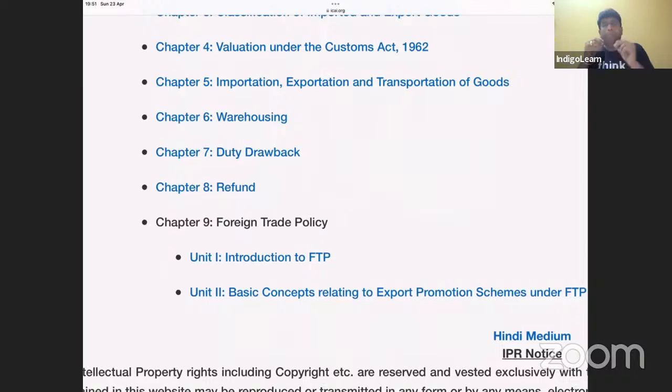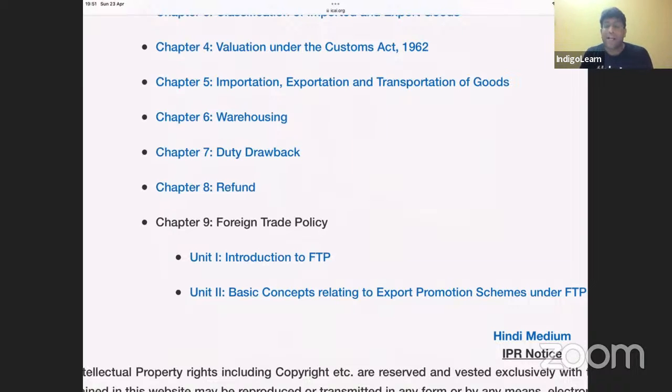And in case where imported goods are used in manufacture of finished goods and then finished goods are exported, the drawback provisions are not given by section 74. The drawback provisions are given by section 75. I repeat again, if they are exported without use or exported after use, but the same product is exported, then the drawback concept is given by section 74. But if imported goods are used in manufacture of finished goods and then finished goods are exported, then the concept of drawback is given by section 75, where they have not specified the exact percentage of drawback. It depends upon whatever data is given in the question.